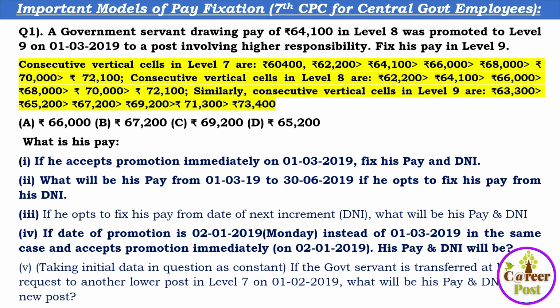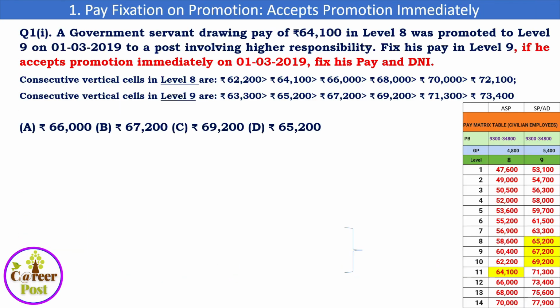The fifth case takes the initial data in the question as constant. If the government servant is transferred at his own request to another lower post in level 7 on 1/2/2019, what will be his pay and DNI in the new post? So these are basically the 5 questions which we are going to discuss in this video. Let us go ahead and see the first question.